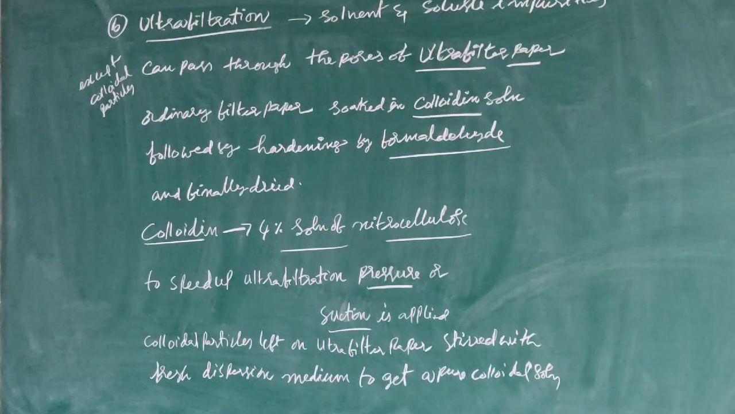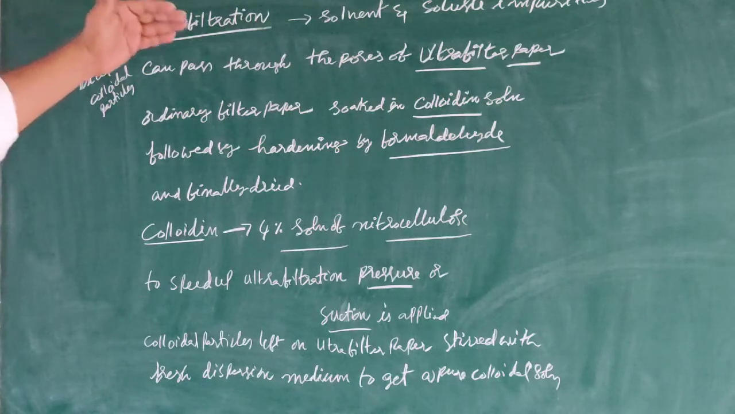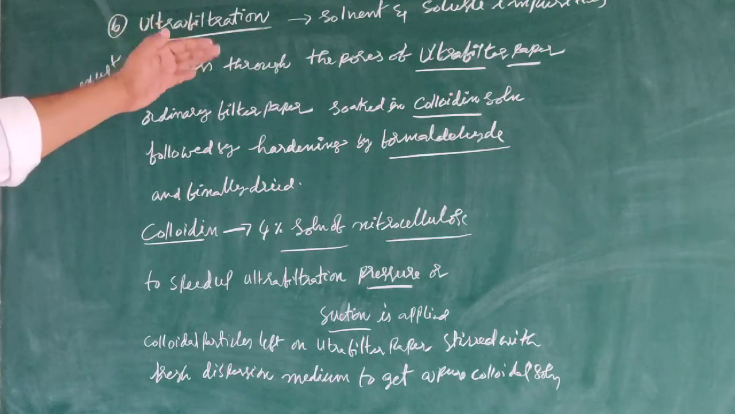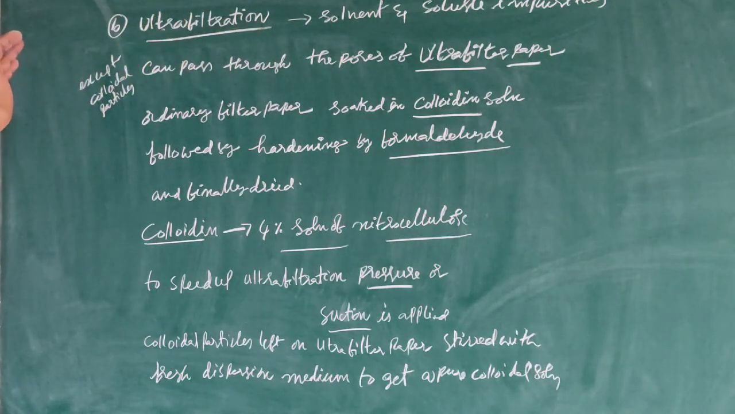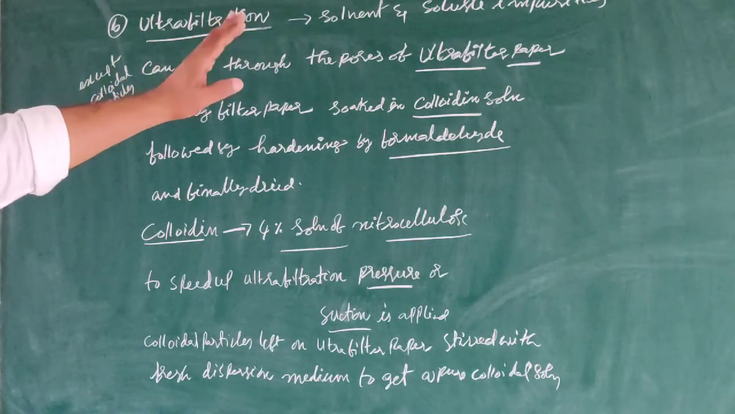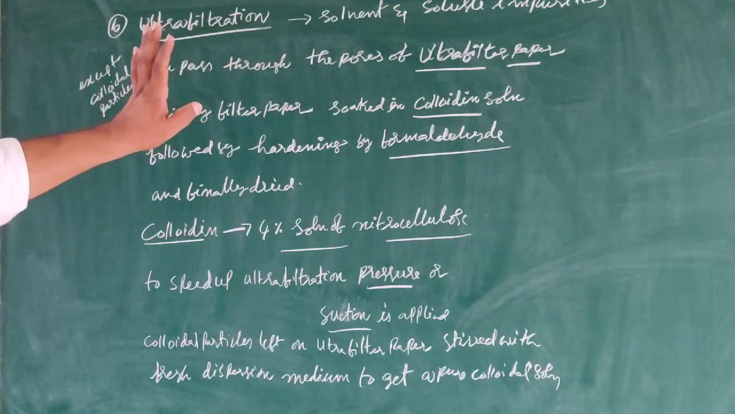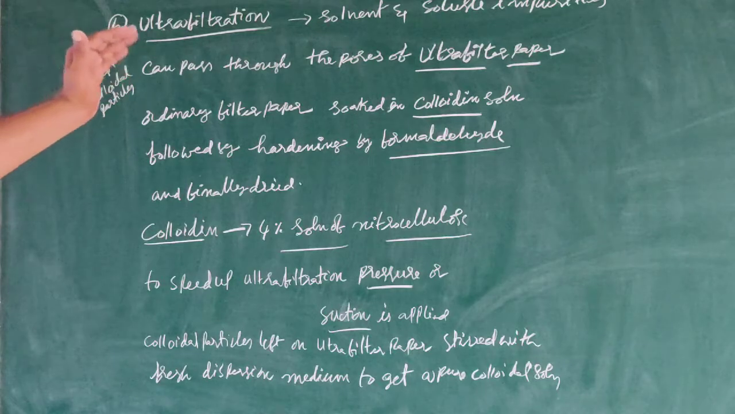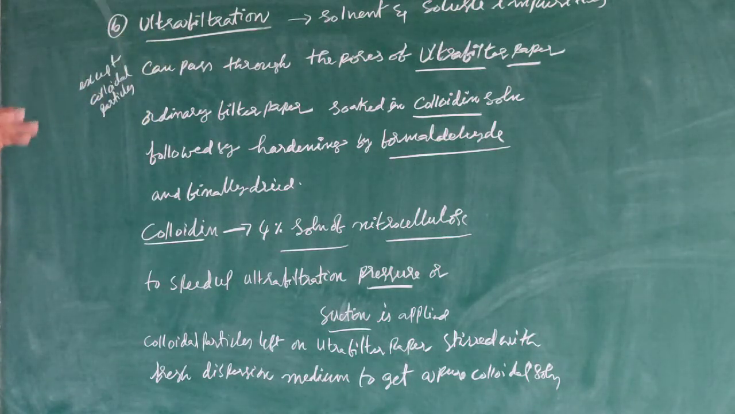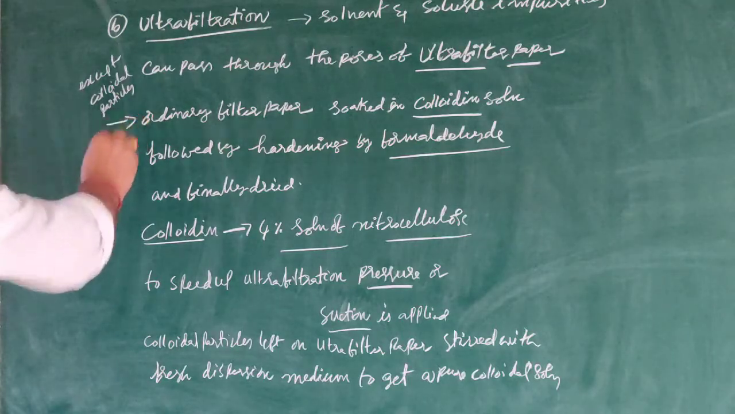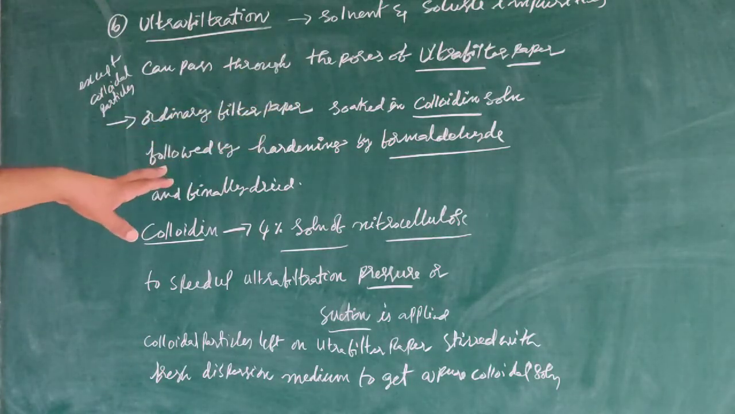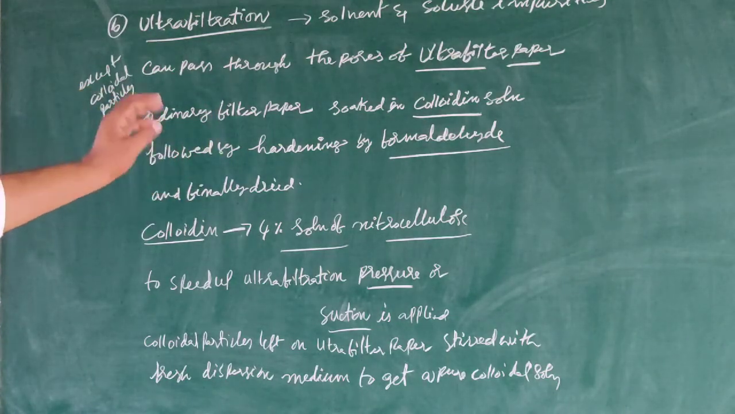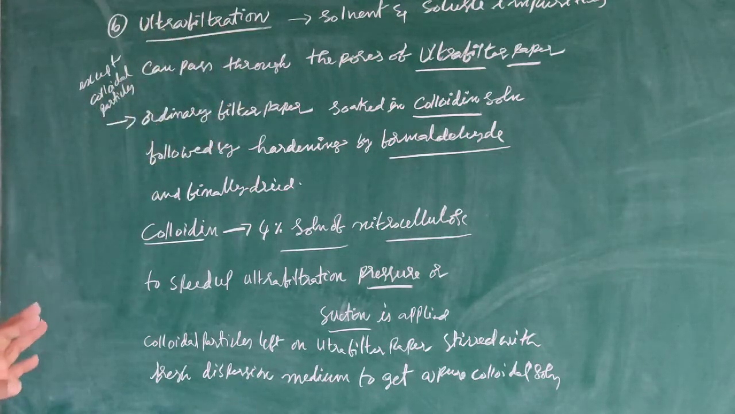Next one, ultrafiltration. In ultrafiltration, solvent and soluble impurities, except colloidal particles, can pass through the pores of ultrafilter paper. Here, when an ordinary filter paper is soaked in colloidal solution, followed by hardening by formaldehyde, and finally dried, then ultrafilter paper is formed.